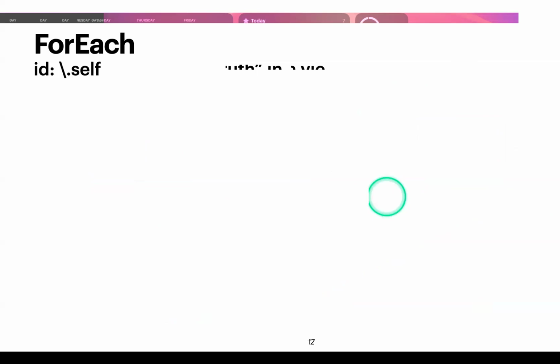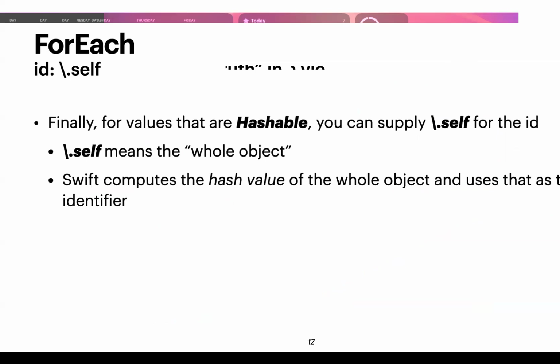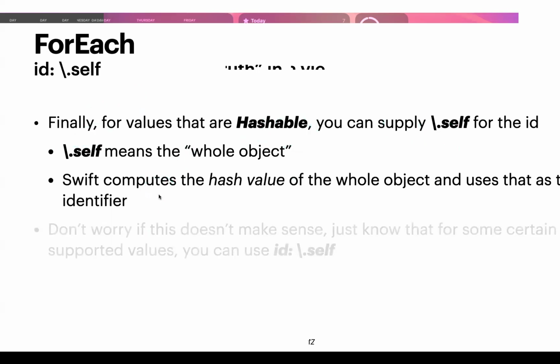So there's also a special ID called slash dot self. How many of you have taken 61B? Okay, good chunk of you. So you know what it means for a value to be hashable. So for values that are hashable, you can supply the slash dot self for the ID as an argument. And what slash dot self means is the whole object. So what Swift does is that it takes that object, that student, and it gives it into something called a hash function. There's a special function that whatever value it takes in, it recomputes it into some other value, some other number or whatever, and uses that as an identifier.